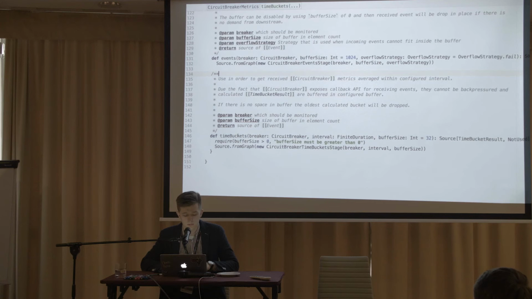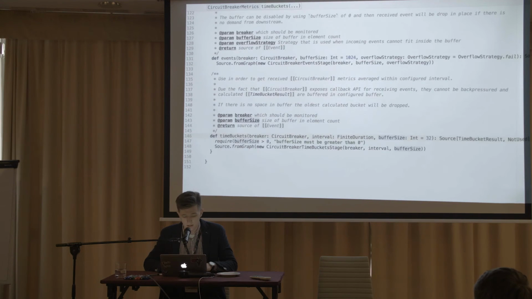And another API is time buckets. So we can provide a breaker, and we set up the interval of the buckets. So we will be collecting the events within, for example, 1 second. We'll calculate these buckets and push them downstream. And there is also a buffer size for these buckets, so how many buckets we would like to keep in our buffers.